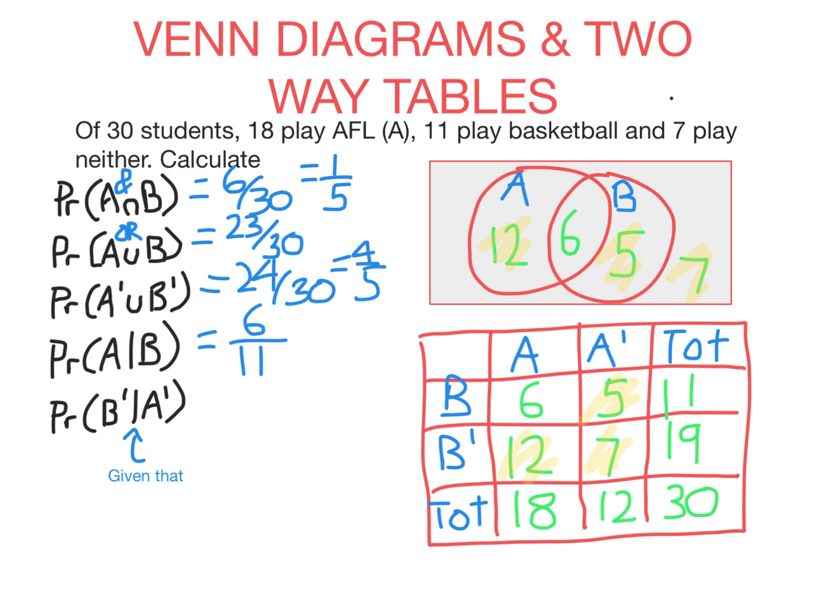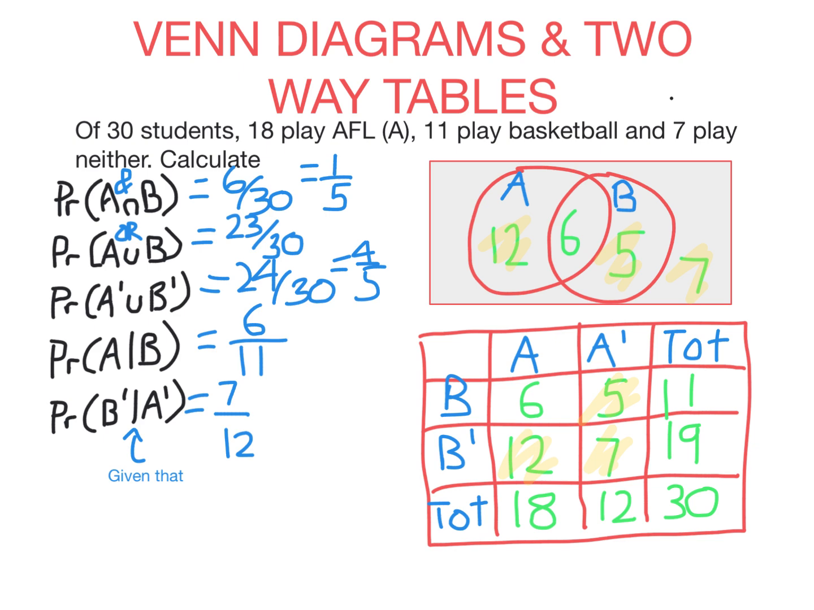So this one says the probability of not B given that not A. That means we know that they don't play AFL. So that's these 12 people here from which we have to choose. Of those 12 who don't play AFL, 7 of them also don't play basketball. So it's 7 over 12.